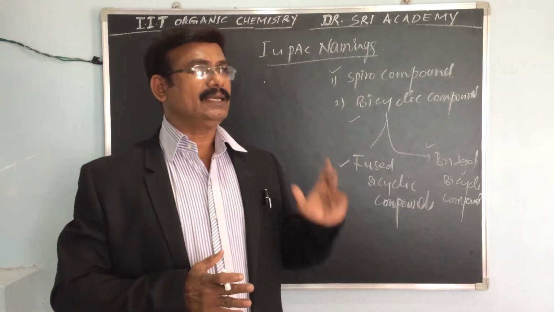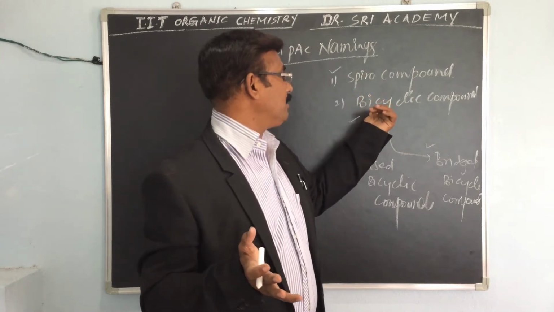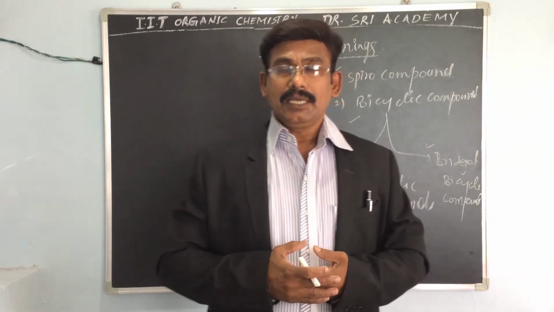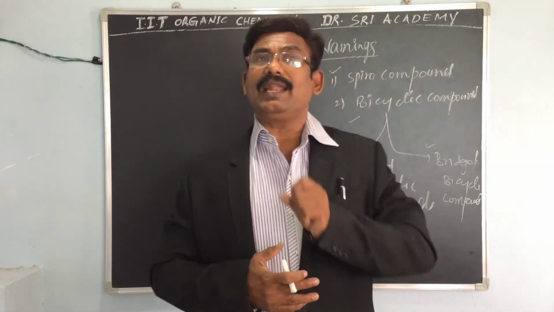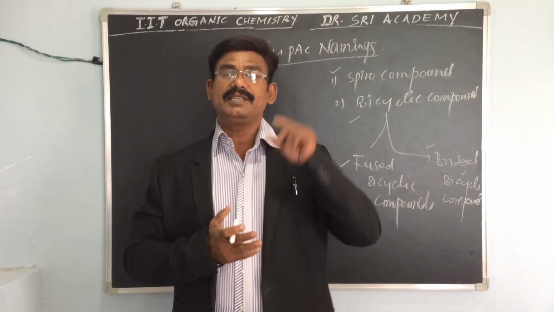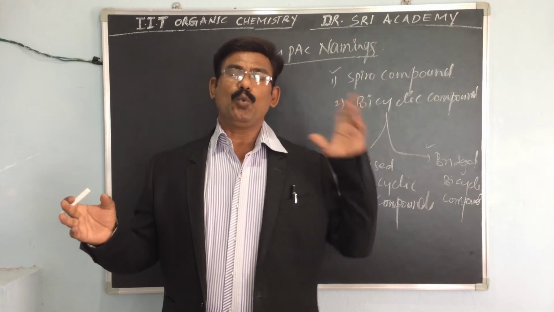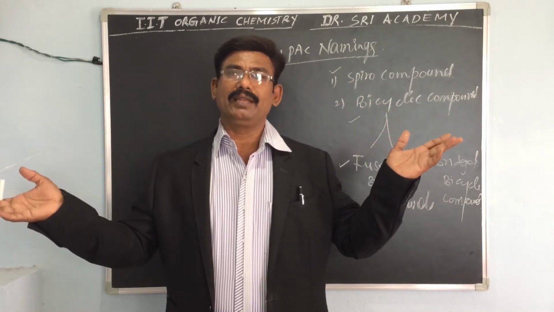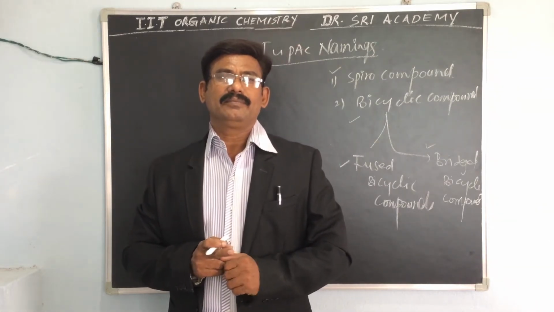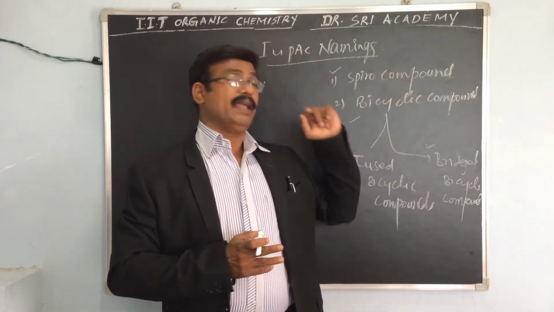You have to remember that two rings must be there in either a bicyclic compound or a Spiro compound. If both the rings are connected at the same carbon atom, it is called a Spiro compound. For example, one is cyclohexane, another is cyclopropane, and both rings are connected by only one carbon atom. That is called the Spiro compound.